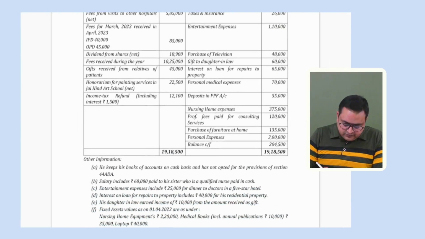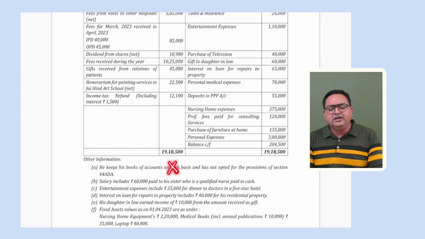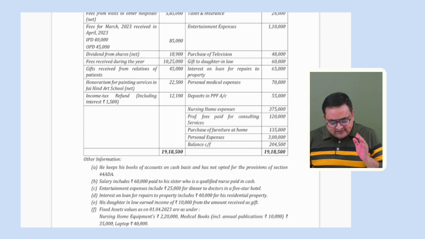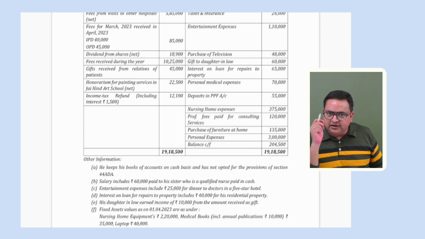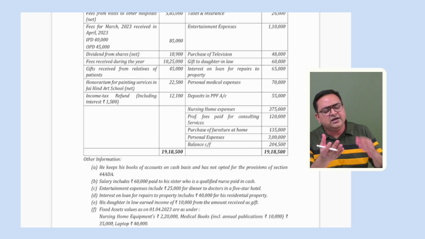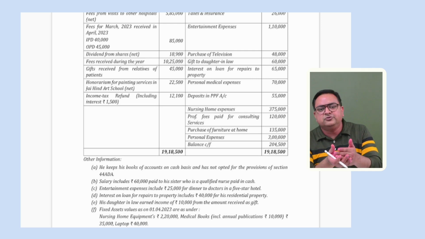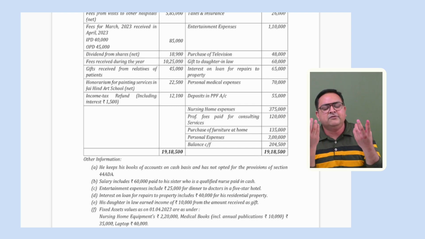Now you can ask me, sir, if this point would not have been mentioned in the question, then we always presume that the assessee maintains their accounts on mercantile system basis. Then we can give a note that we have presumed it. If you would like to presume that the assessee maintains on cash basis, then you can go ahead. It depends upon your assumption. Generally we presume that the assessee maintains books of accounts on mercantile system basis.